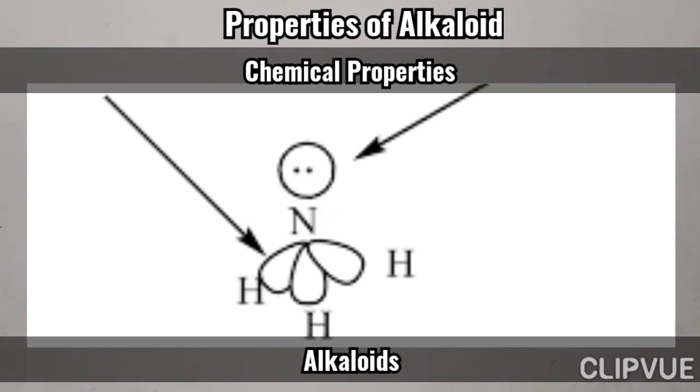So the lone pair of electrons decides the acidic, neutral or basic character of the alkaloid. That comes under chemical properties.